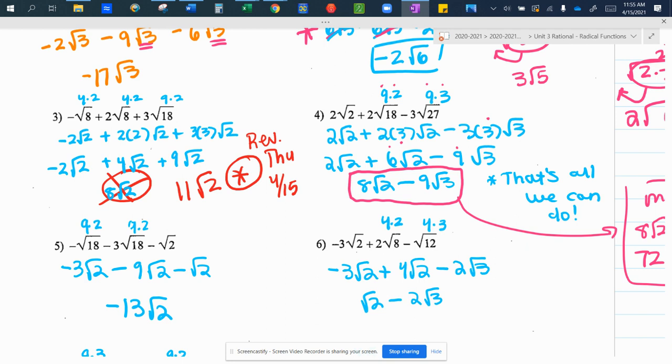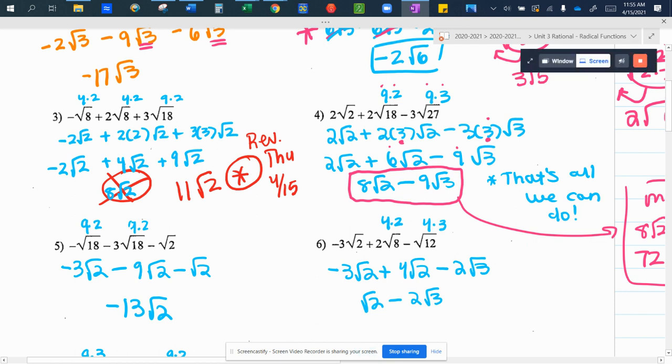So looking at number 4, I see I have root 2 is fully simplified. I can't simplify square root of 2 any further. 18 has a perfect square factor of 9. It's 9 times 2. 27 has a perfect square factor of 9 as well. 9 times 3. So I simplify that. Square root of 9 is 3. That's where that came from.